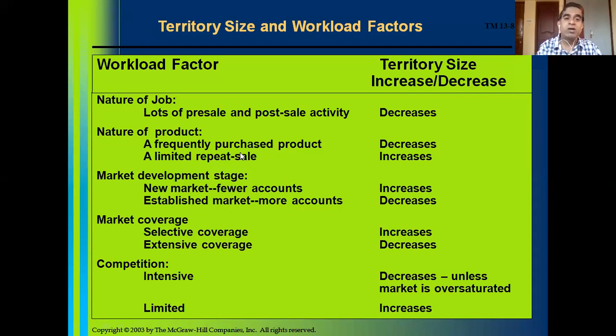He will get a lot of time to go after new clients when the repeat sale is limited. So the number of sales calls required will be limited in a smaller territory, and the company goes on combining the territories until the sales calls increase. So the territory size increases.